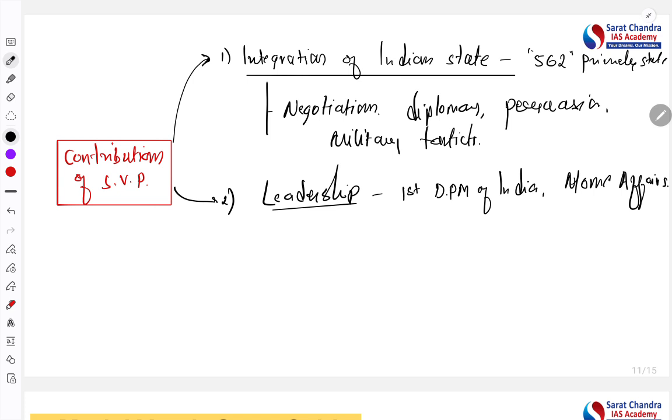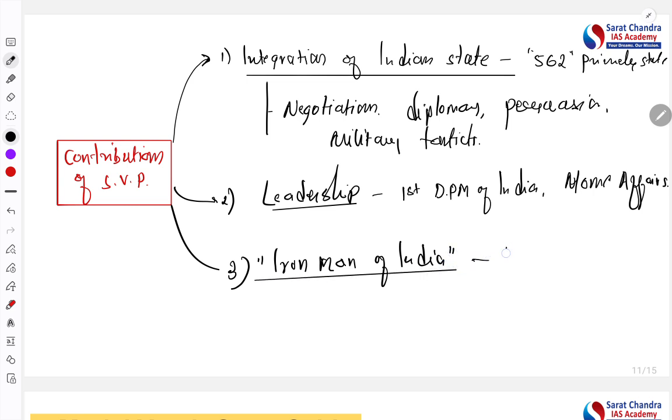Second, he is also known as the Iron Man of India. Why is he called the Iron Man of India? Because he played the key role in the internal stability of India.